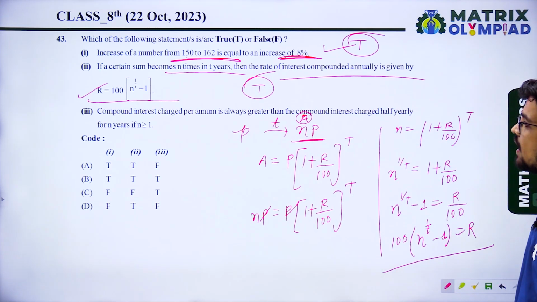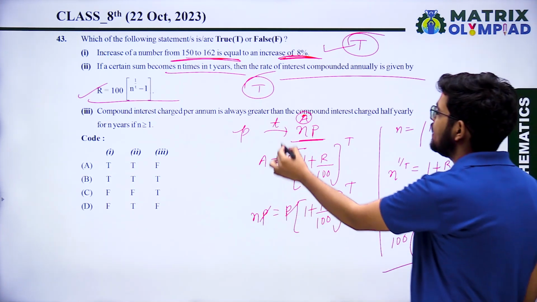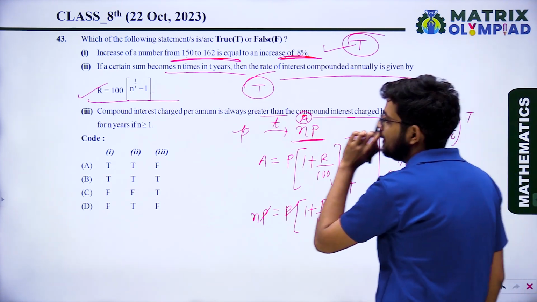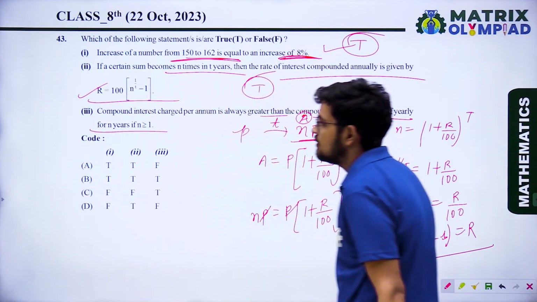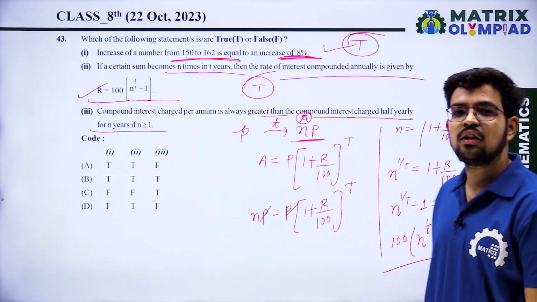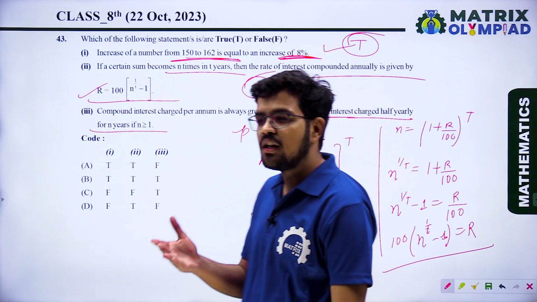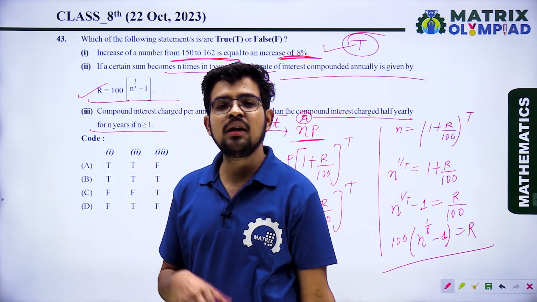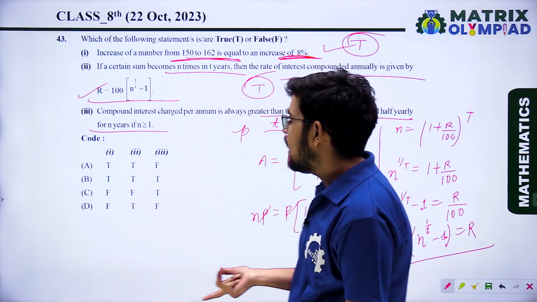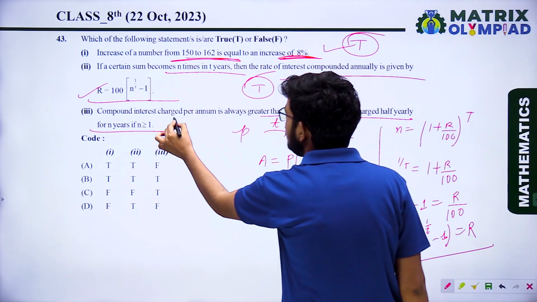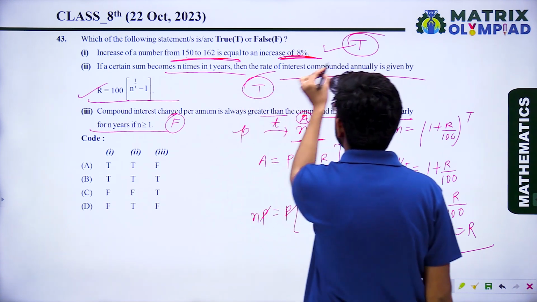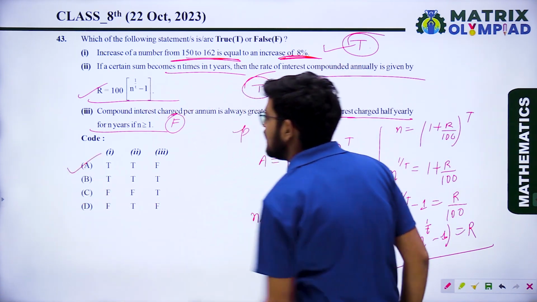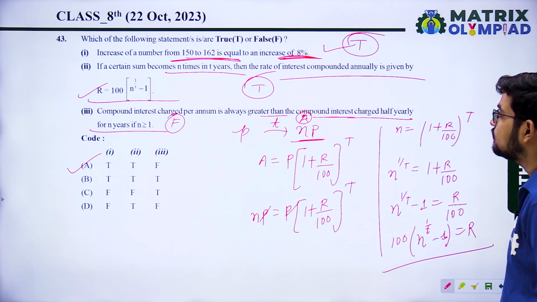Compound interest charged per annum is always greater than the compound interest charged half yearly for n years if n is greater than or equal to 1. Actually, compound interest charged per annum is always less than compound interest charged half yearly. So this statement is false. So the correct answer is TTF. TTF, option A is the correct answer.